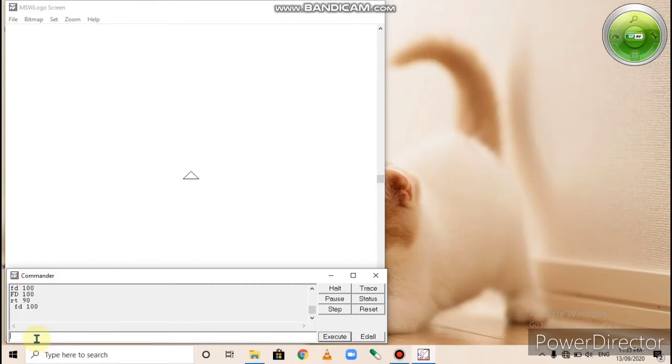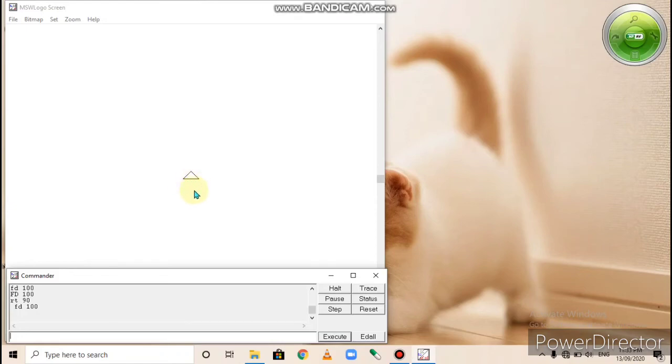Understood? Now, head and tail of the turtle. The pointed end of the turtle is called the head. The head shows the direction in which the turtle will move. The bottom part of the turtle is known as the tail. This part of the turtle is known as the head, and this is the tail part of the turtle.